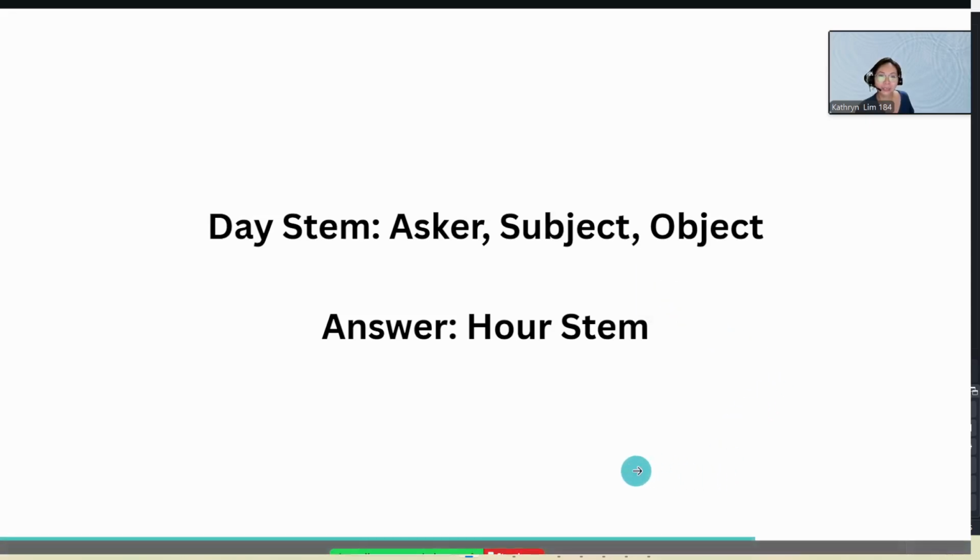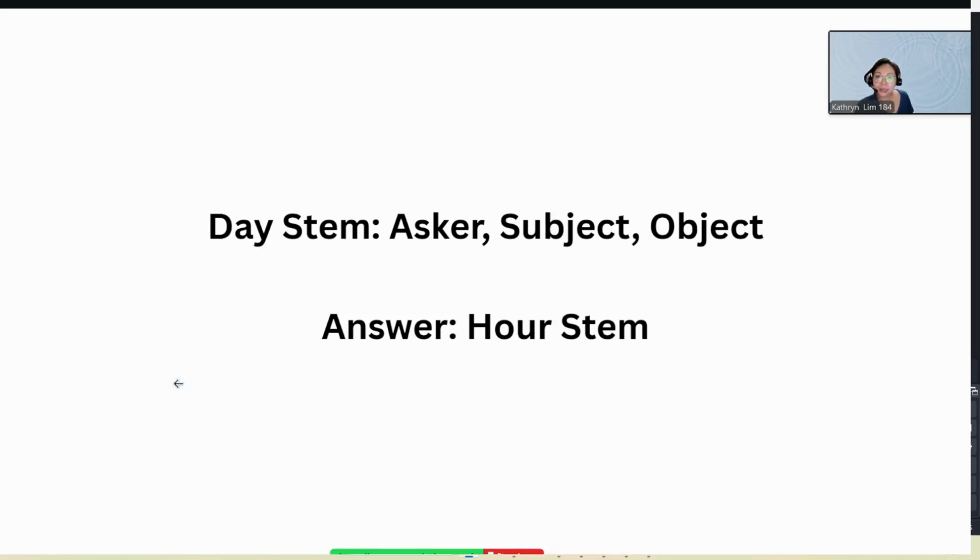So in lesson three, you also start to learn to read the chart. First, we understand that when we ask questions, we look at the day stem. When we're trying to find the asker, subject, or object, we always look into the day stem.